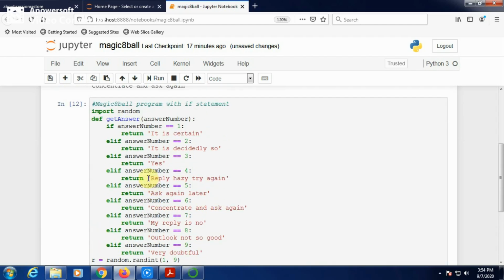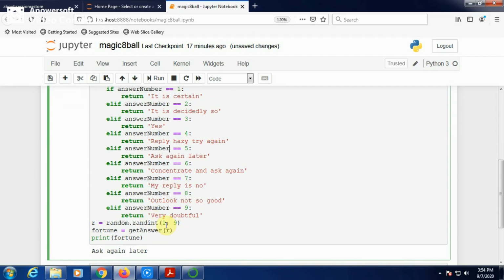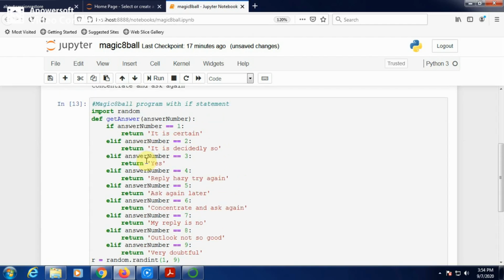Here you can see ask again later, because the random number generated is 5, it is displaying ask again. Here it is generating a random number between 1 and 9, and according to the generated random number, a different result will be returned. This is the magic 8-ball program using if else statements.